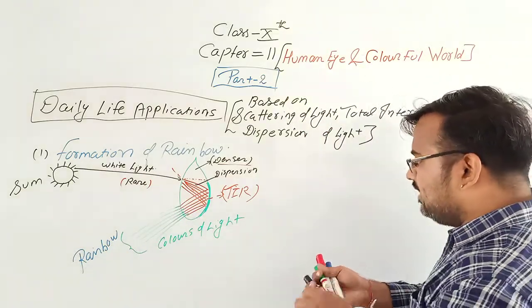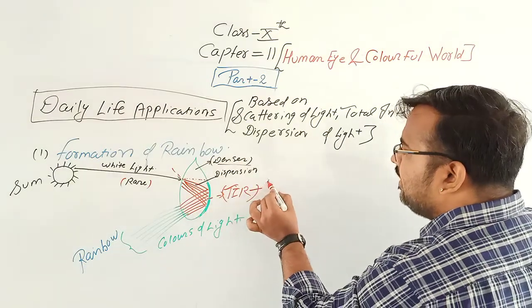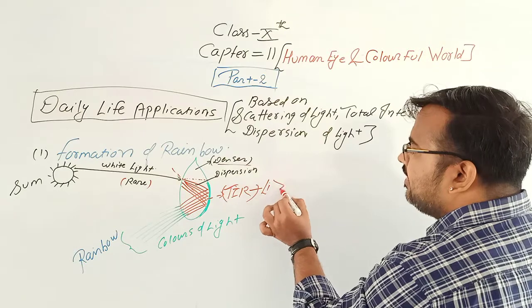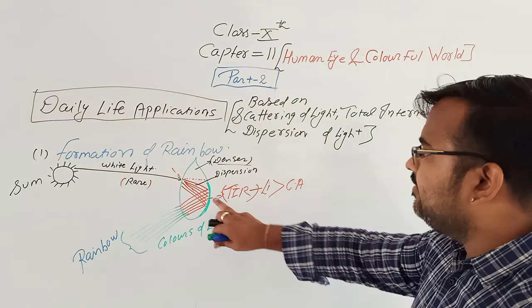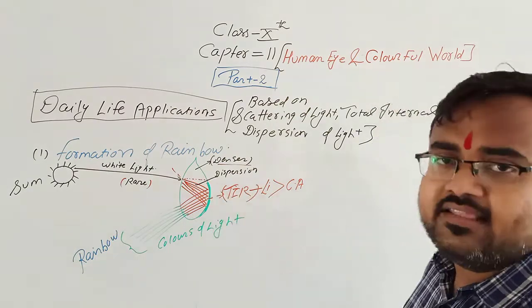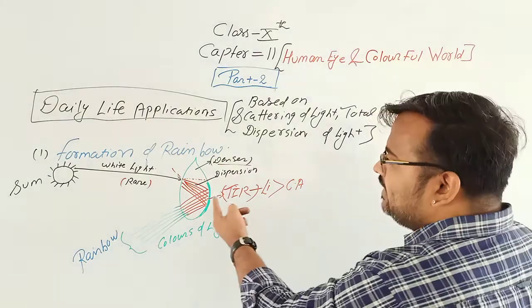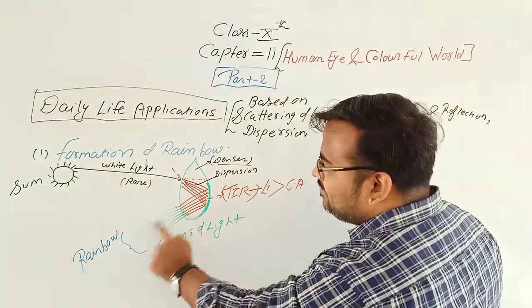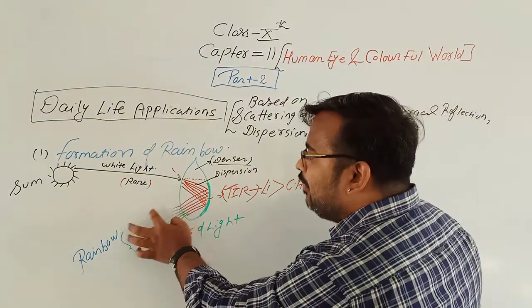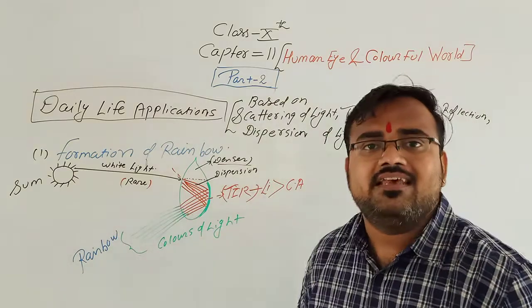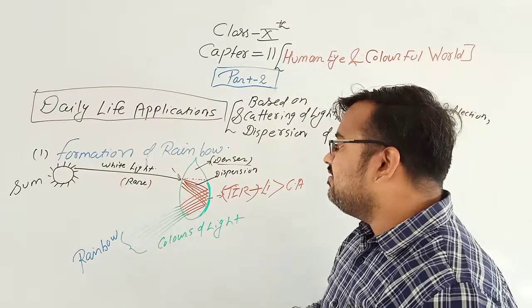Now at this position, the angle of incidence is greater than the critical angle. At this position, the angle of incidence is greater than the critical angle. Therefore, total internal reflection is obtained. And by this they will bounce back again into the colors. And after coming out, we can see the different colors of light, which is seen as a rainbow.